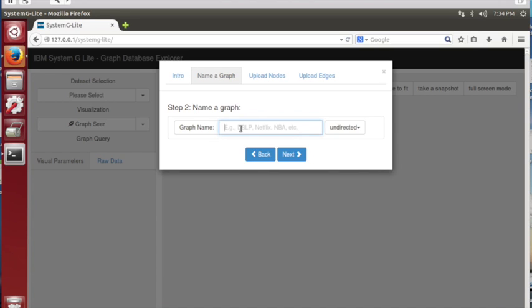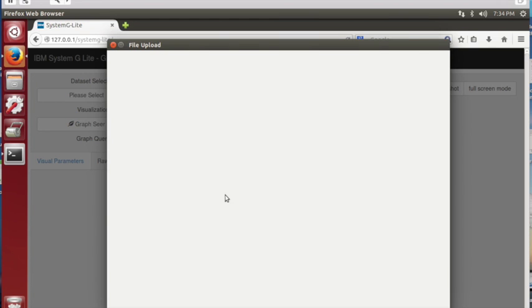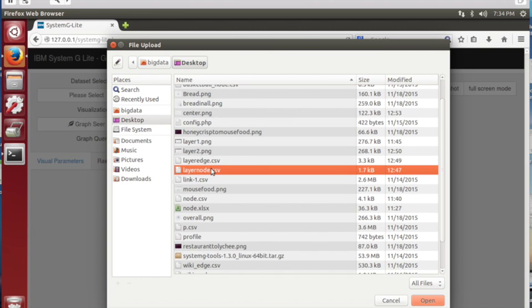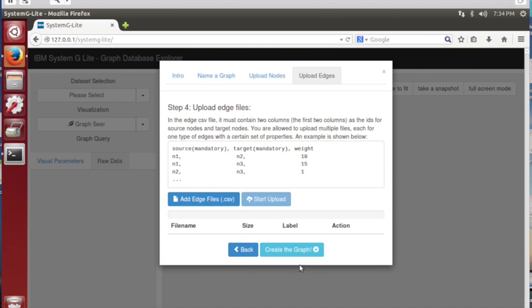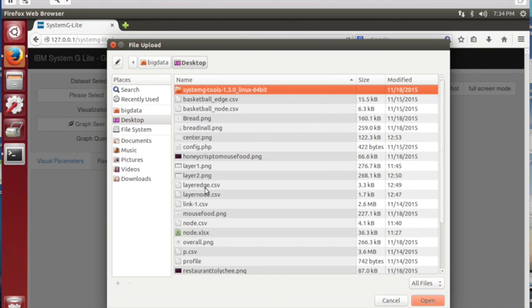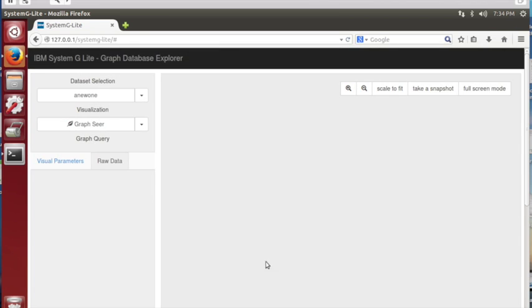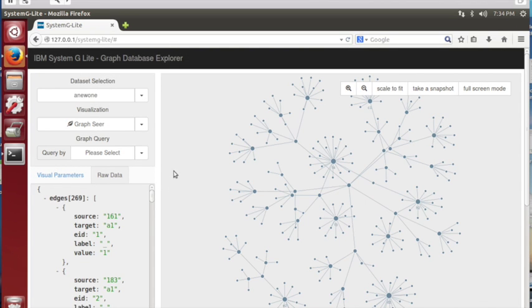Let's create a new one. Okay, let's attach the files: node upload, edge upload. Okay, and then create graph. It's so pretty, right? The center is LinkedIn, and it connects to 8 groups, which we created from the LinkedIn data.